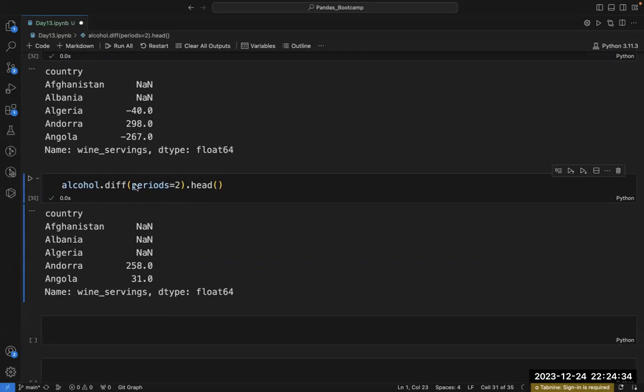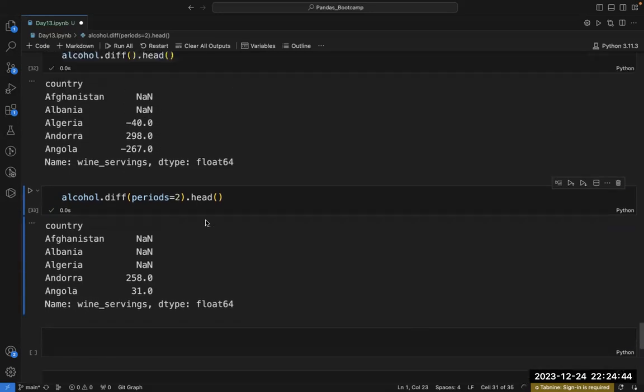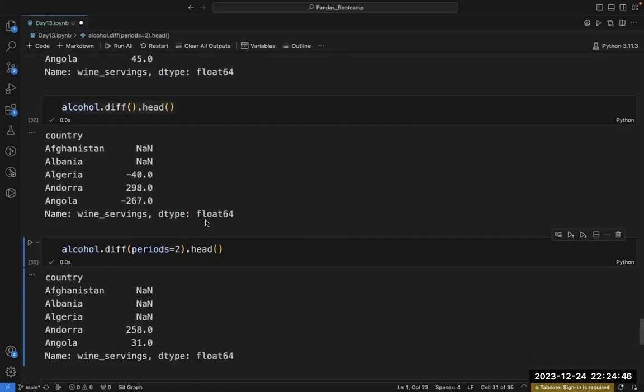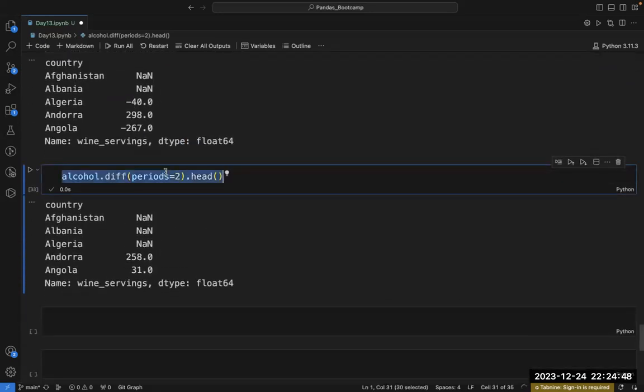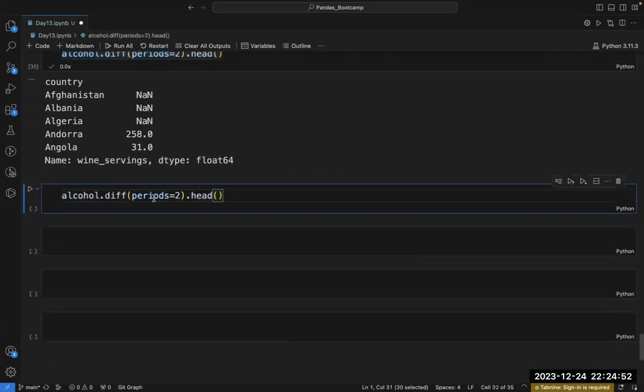So if you mention period is equal to 2, it will take 2 periods. By default, the period is equal to 1. One more thing: let's say I mention period is equal to -1. Let's write period is equal to -1 and see what I am getting.